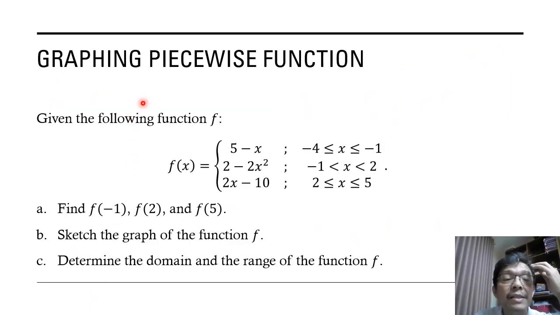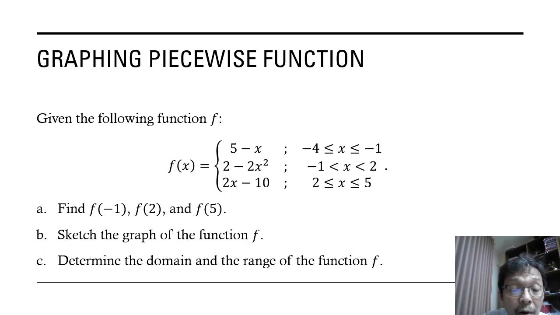Okay, next, graphing piecewise function. Given the following function, this is the piecewise function. Why the piecewise function? Because we have 3 rules for this function. This is the first rule, the second rule, and the third rule. Okay, the first question, find f(-1).